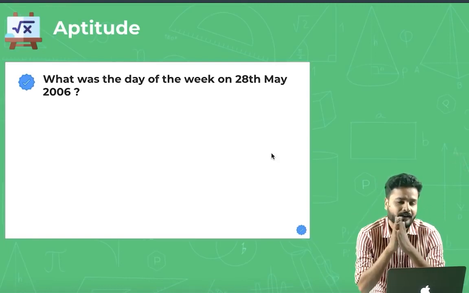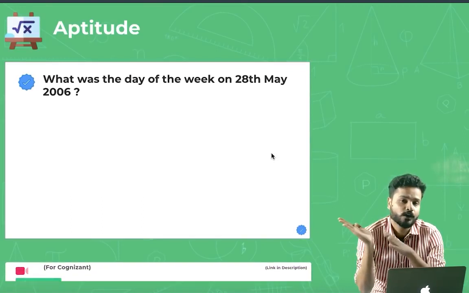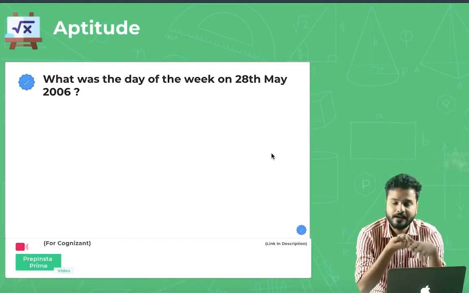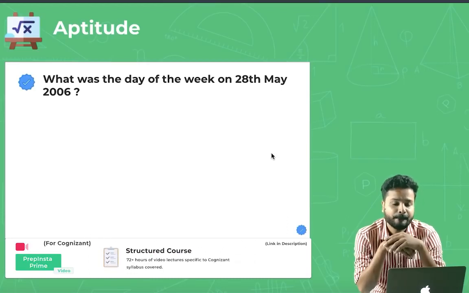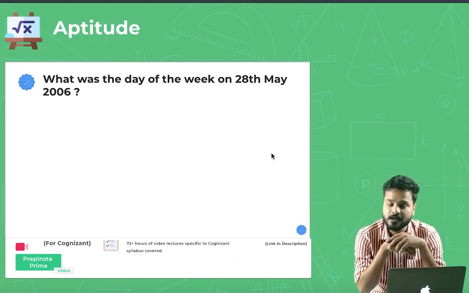I know even 1 minute is less for you guys. You people waste somewhere around 1.5 to 2 minutes to solve this particular question. But the actual allotted time for you is 30 seconds. I'll teach you the best way today to solve questions from calendars. But before that, just give it a try. Your timer for a minute starts now.